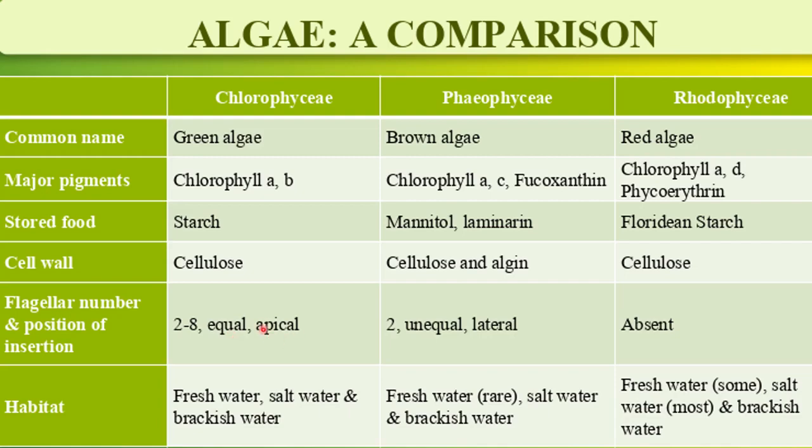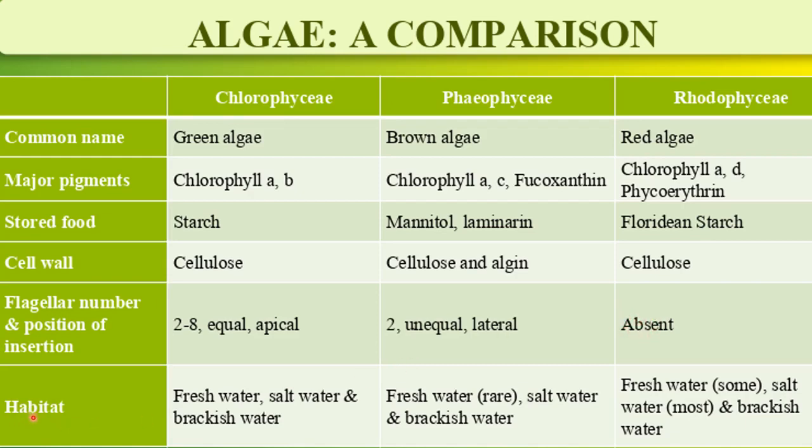And position of flagella is apical, means these are present at the apex of the spores. Then in the Phaeophyceae, number of flagella in the spores is 2, and these 2 flagella are unequal, not of equal size, and these are present on the lateral position. In Rhodophyceae, flagella are absent, because these are non-motile spores here. As I told you in the Rhodophyceae reproduction part, that spores are non-motile. So non-motile spores means flagella are absent here.